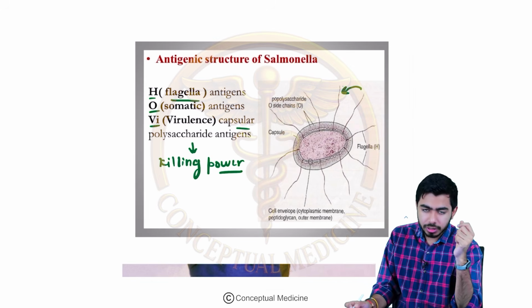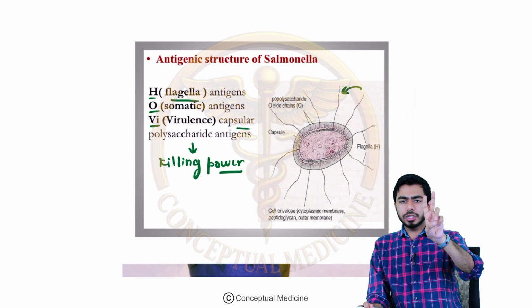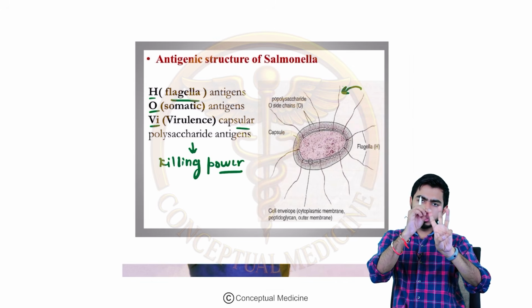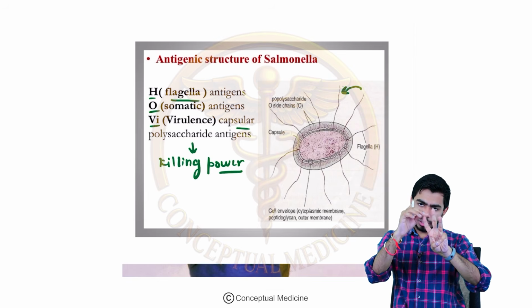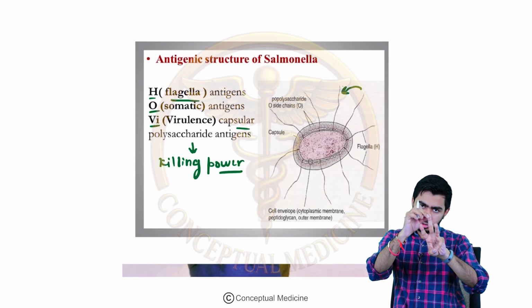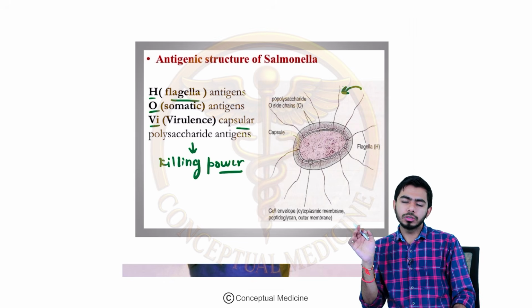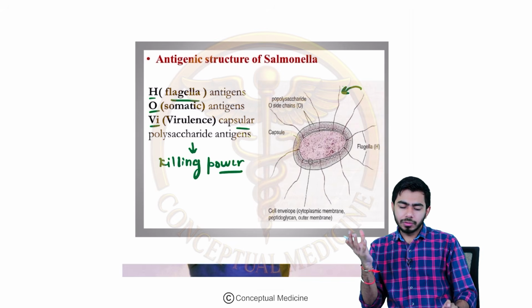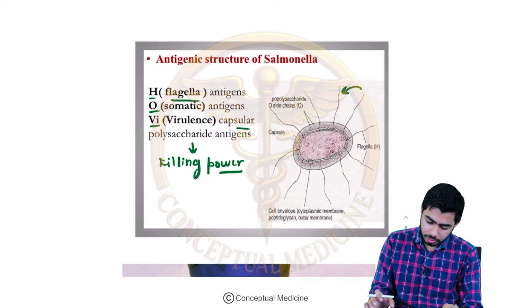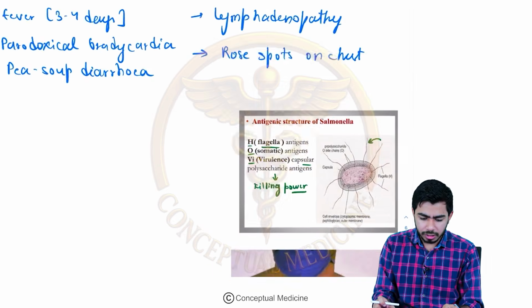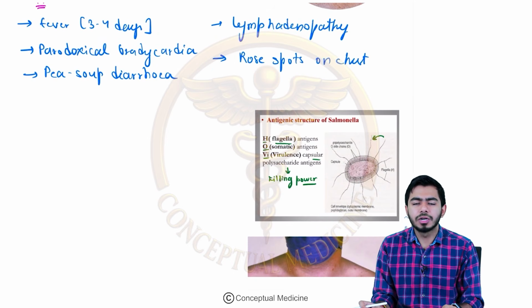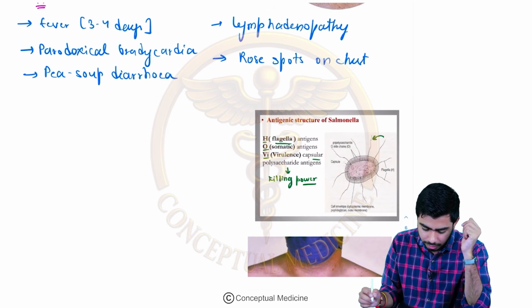So 3 antigens, guys, again: H antigen, O antigen, and the VI antigen. H antigen is telling about the flagella, O antigen is telling about the soma, and VI antigen is telling you about the virulence power, the killing power, right? So these 3 antigens can be seen as far as Salmonella typhi is concerned, which is causing typhoid fever, right? Okay, guys.